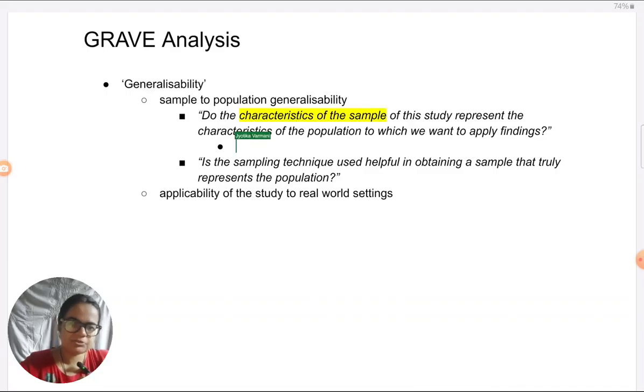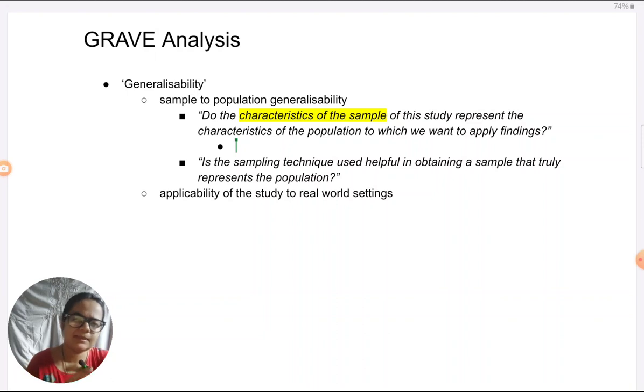Whichever study we have in question, I hope you know the characteristics of it. Like say for example, I'm using Milgram right now, perhaps you're thinking of another study. Just think about the sample characteristics. If you don't know it already, open the resource from which you're looking at the study, be it the original paper or the textbook or some online resource. Look at it, check out the characteristics. Now, when I say characteristics of the sample, I don't mean the technique which has been used. So, not whether it is random or stratified or volunteer sampling, not those things. What is the gender distribution in the sample? How many males and females were there?